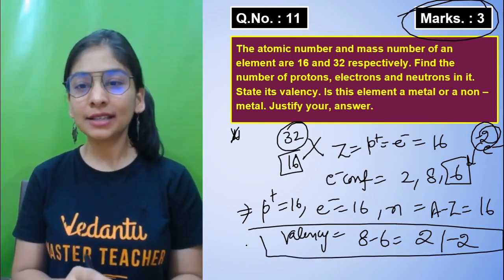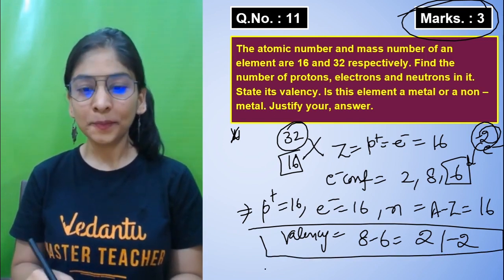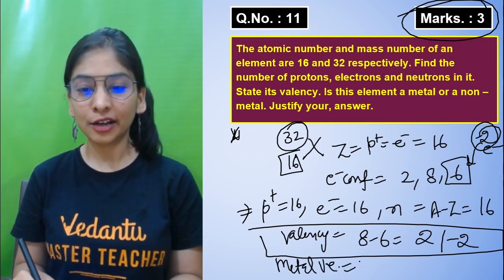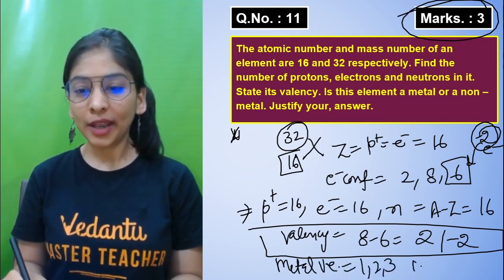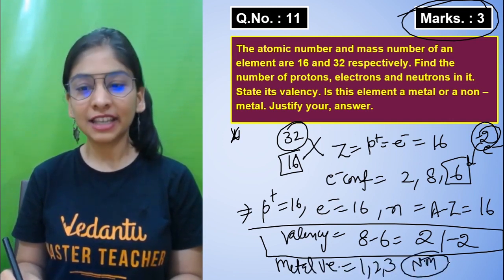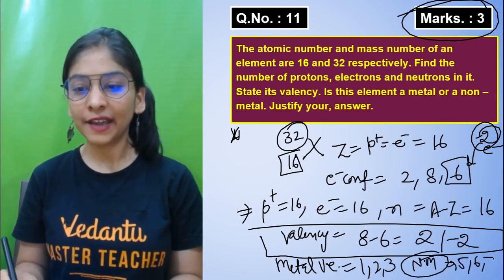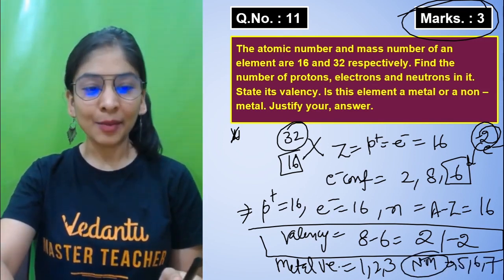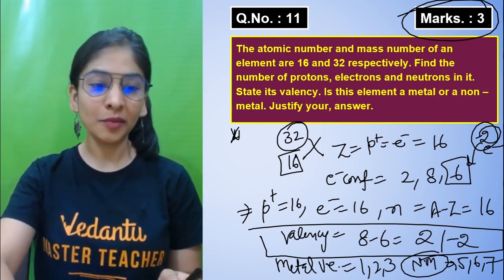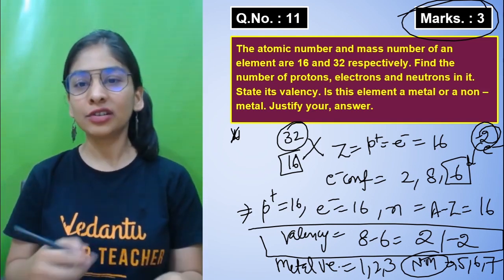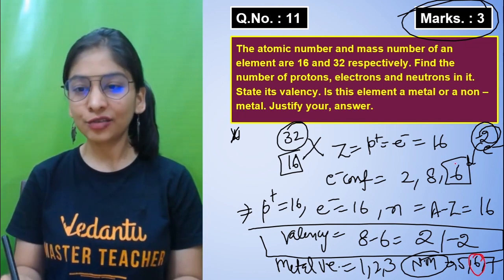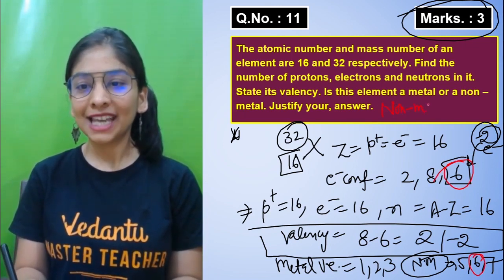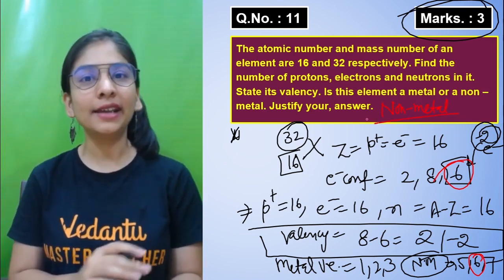Now the next part is whether that's a metal or non-metal. If I talk about metals, the last shell valence electrons are 1, 2, 3. When I talk about non-metals, the last shell electrons are in general 5, 6, 7. Okay, with an exception of carbon and hydrogen. Carbon is having 4 electrons, still a non-metal. Hydrogen is having 1 electron, still a non-metal. So 6 electrons, as you can see in the last shell, that's definitely a non-metal. A big yes.